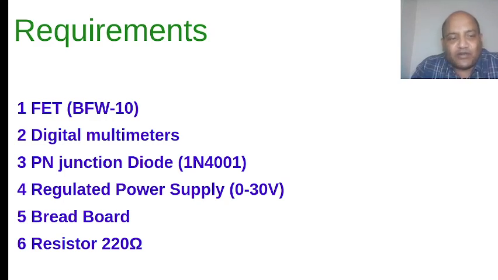Then you need a breadboard, and finally a 220 ohm resistance that you can use as a load sometimes. Here you can consider this resistance as a biasing parameter, or treat it as a load resistance, whatever you wish.